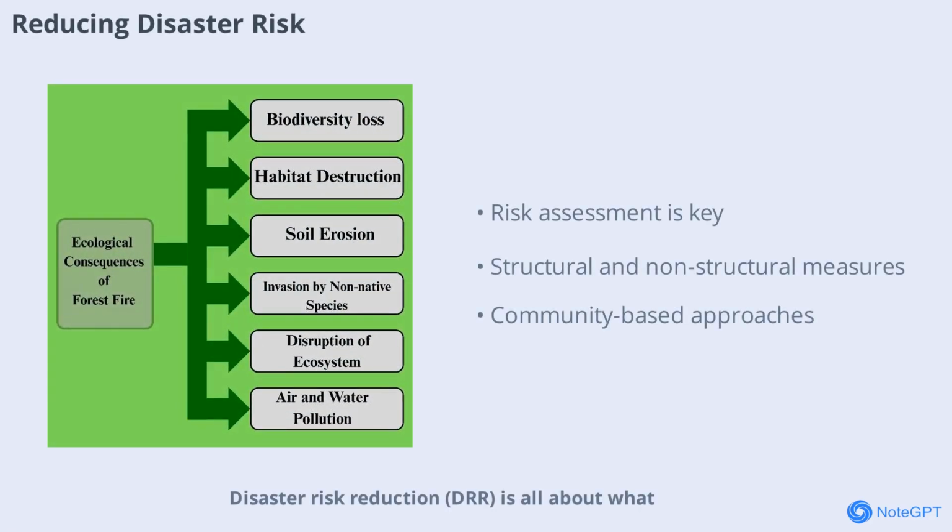Disaster risk reduction (DRR) is all about what we do before a disaster to minimize its impact. It starts with risk assessment, identifying hazards, vulnerabilities, and exposure. Tools like GIS, early warning systems, and remote sensing help map risks and monitor hazards. Structural measures such as earthquake-resistant buildings, flood embankments, and retaining walls physically protect communities.